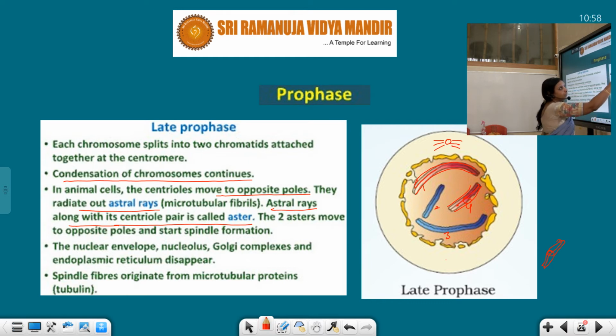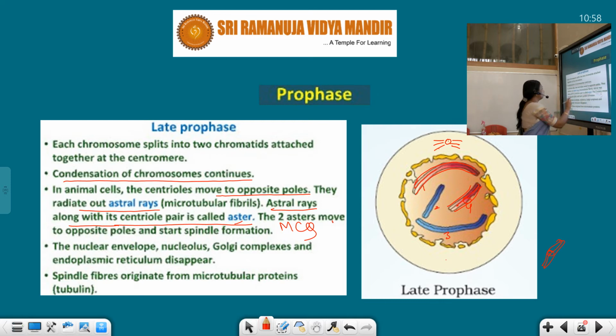So these two together, astral rays and centriole, this pair forms the aster. What is aster? It is also an MCQ point, you have to note. Aster means astral rays with the centriole, that part is called aster.